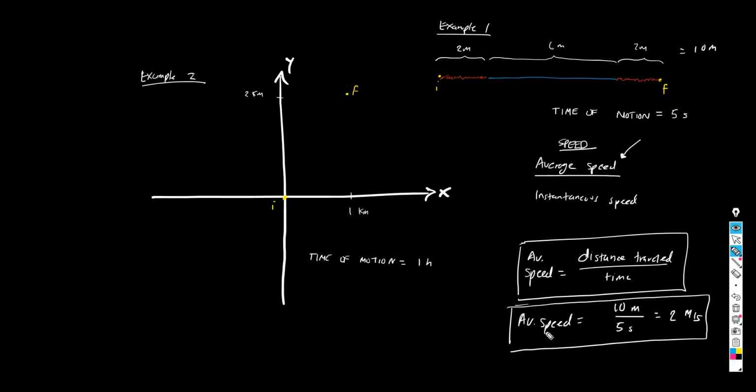So basically, what we calculated in the previous problems was the average speed in all cases. In all cases, 2 meters per second, that's it. We're done. What does this mean? How can we interpret this number, 2 meters per second, this quantity?